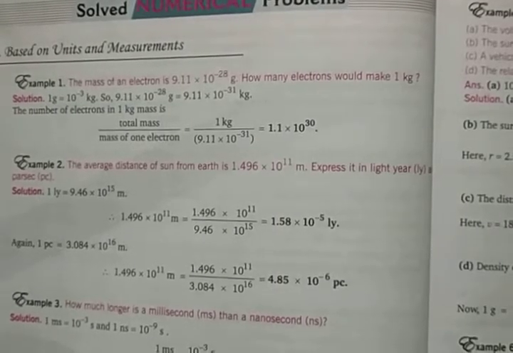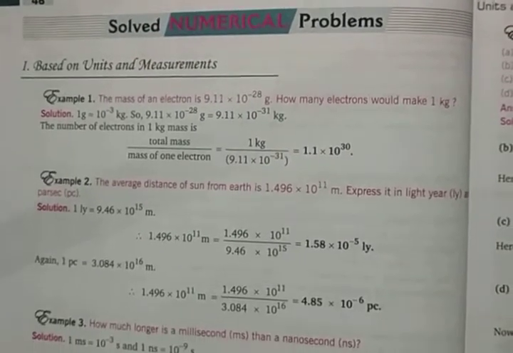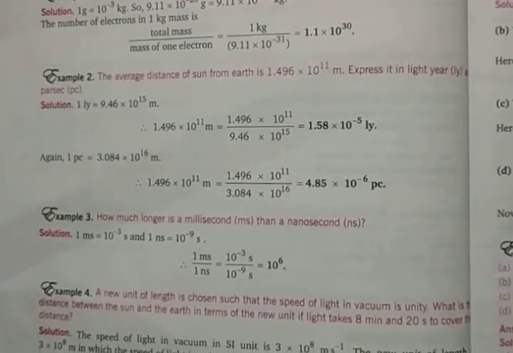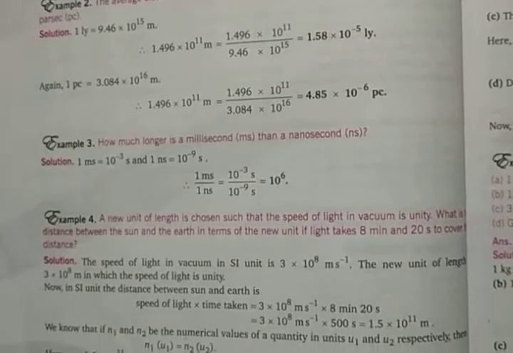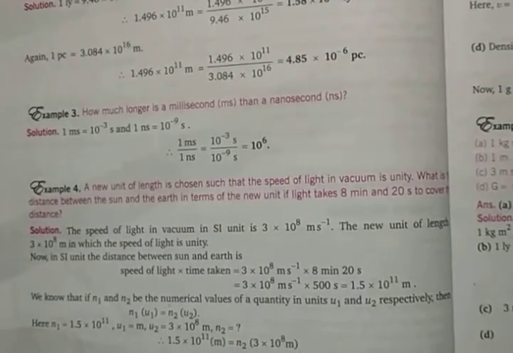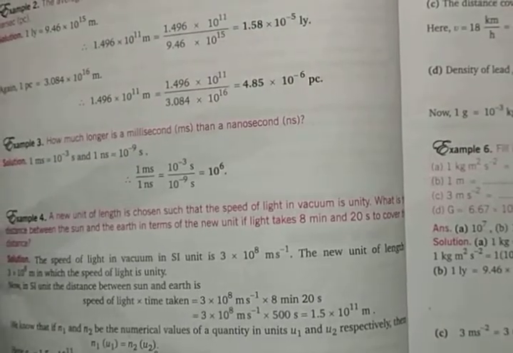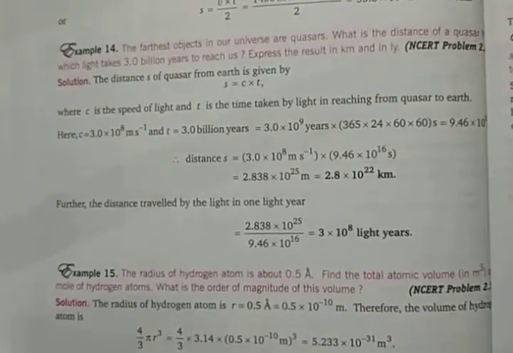From the next page, from page number 46, the numericals are given here. All the numericals you need to go through, and it will be good also if you learn the formulas and know how to do these numericals. Some of the numericals are given in the NCERT textbook also. Pretty simple numericals are given here, and some numericals we have already solved with the example questions. So you can just go through all the numericals, that will be important for you.